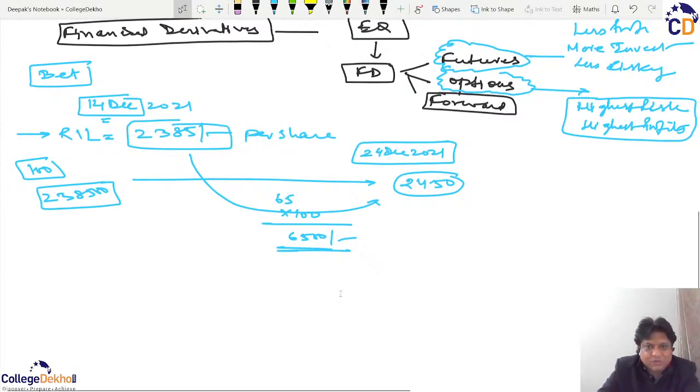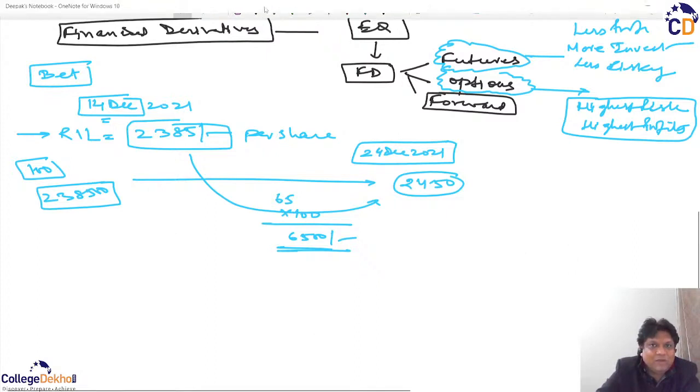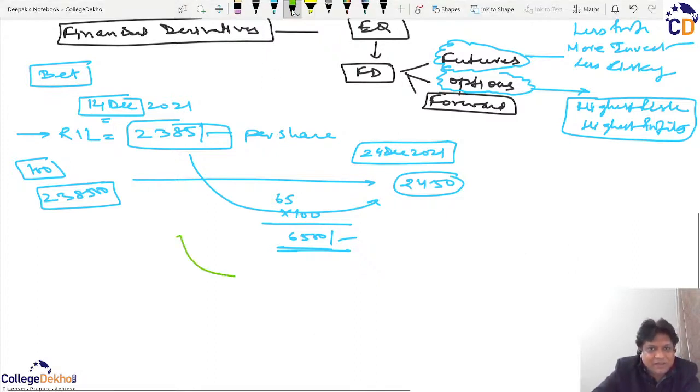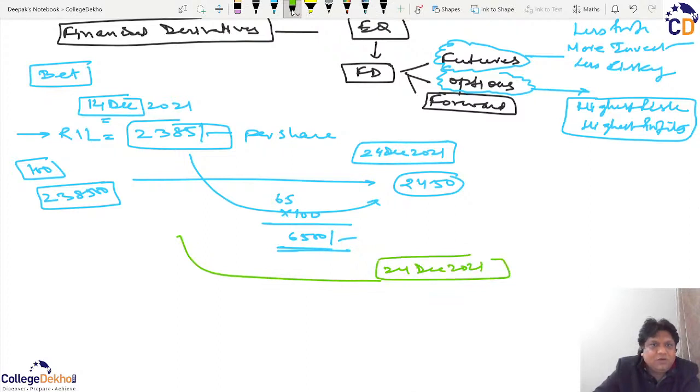But the point here is that the way I believe the price will go up, there may be some people who believe that the price on this 24th December 2021 will not be 2450, it will be around 2350.